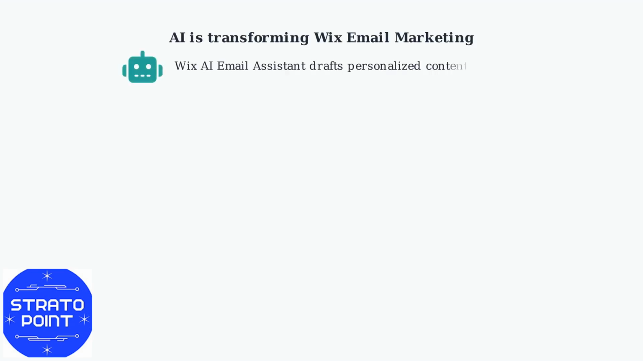AI is transforming Wix email marketing. Tools like Wix AI Email Assistant draft personalized content, saving time. Expect hyper-personalization with dynamic content, boosting engagement.